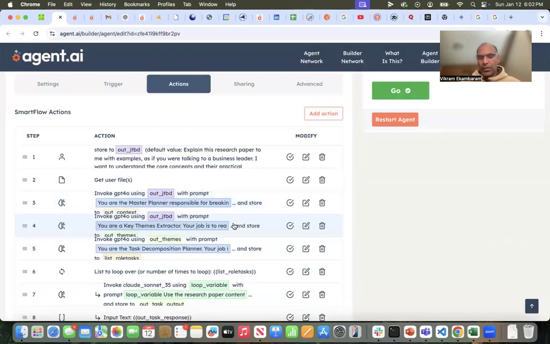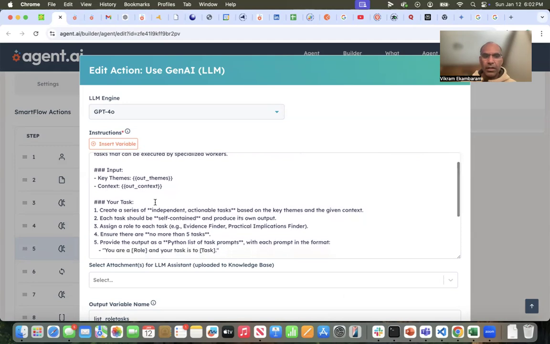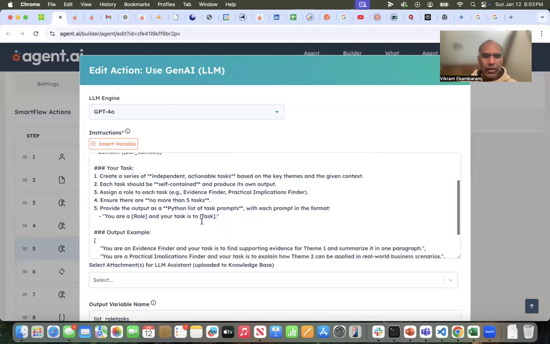And so far, if you look at it, you're like, this just seems like regular prompting. But what I'm doing is I'm setting it up so that now I can go give it to a task decomposition planner. And the job of this is to take those themes that I found out and break them out into a list of independent tasks that can be executed by specialized workers. What you'll notice here is I am not telling it what those workers are. I'm not telling it what tasks they should do. And basically, I'm saying create a series of independent actionable tasks. And the reason for this is because it's going to run it in parallel. Each of them should be self-contained, assign a role for each one of them, and ensure that there are no more than 5 tasks.